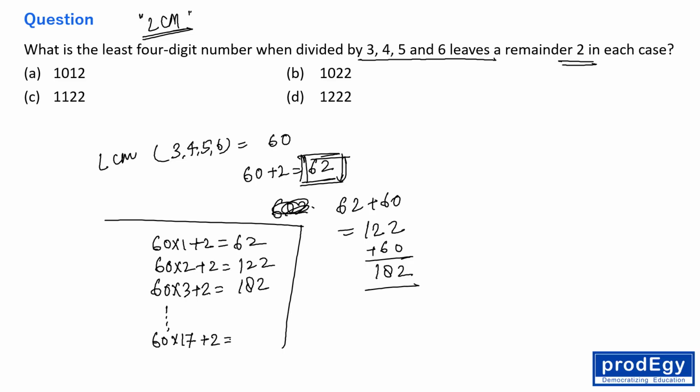60 into 17 is what? 1020. 17 into 6 is what? 102. So this is 1020 plus 2. So this is 1022, right? So everyone, the correct answer is 1022. B option is the right option, right? Is the right choice, I mean.